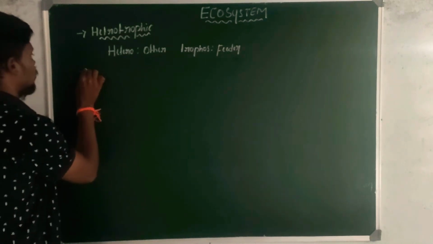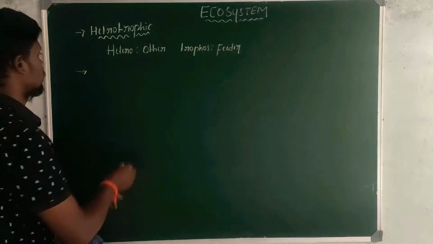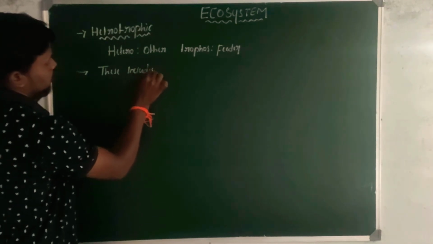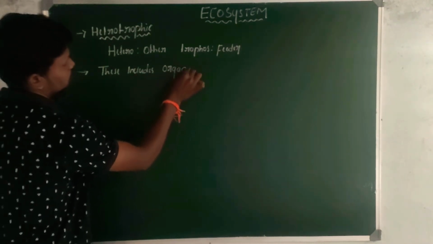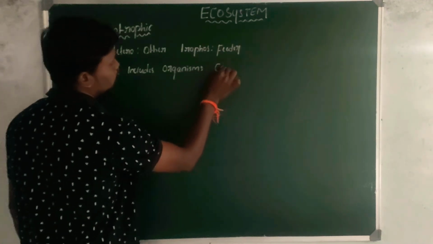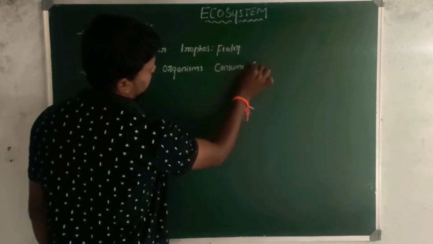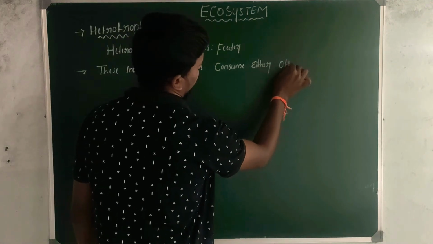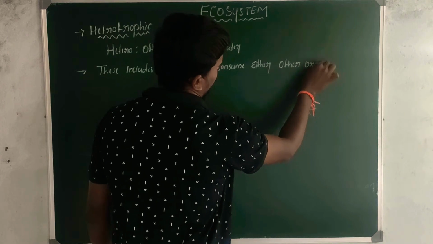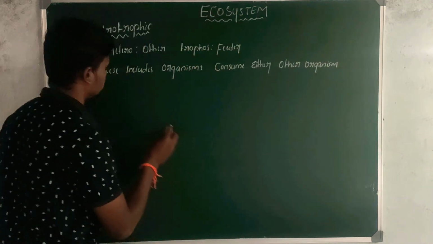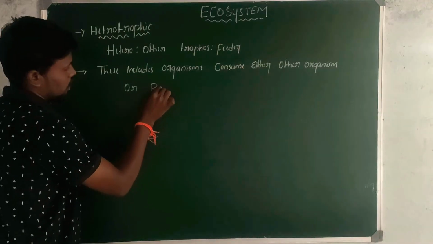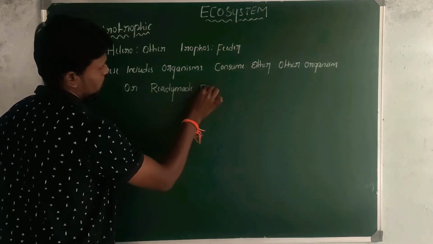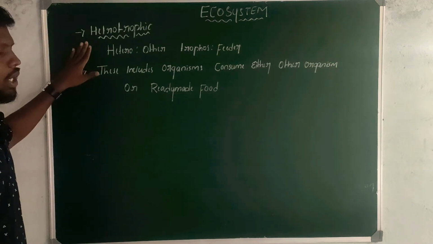This includes organisms that consume either other organisms or ready-made food.